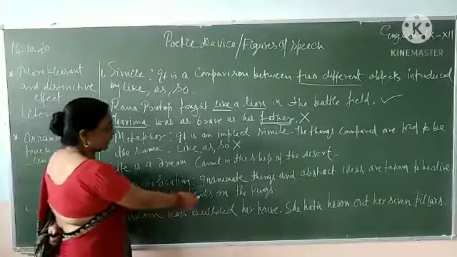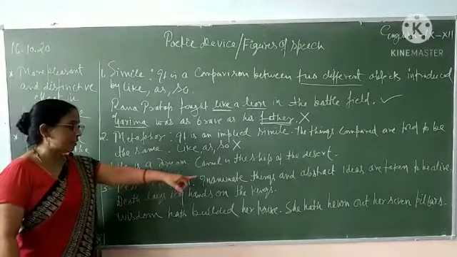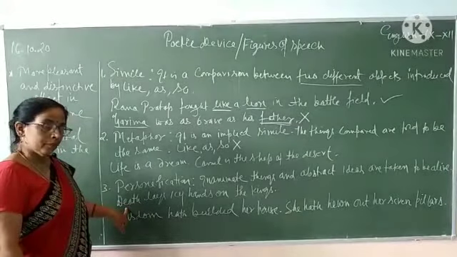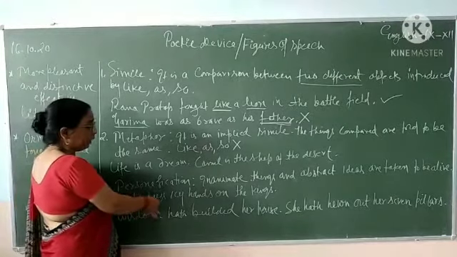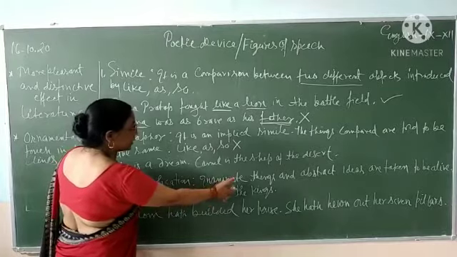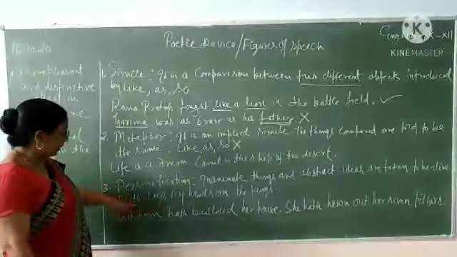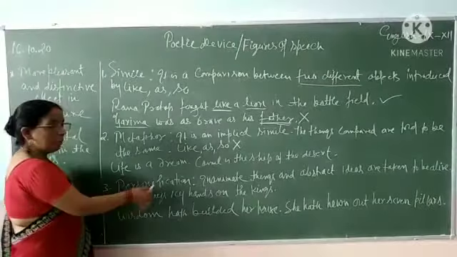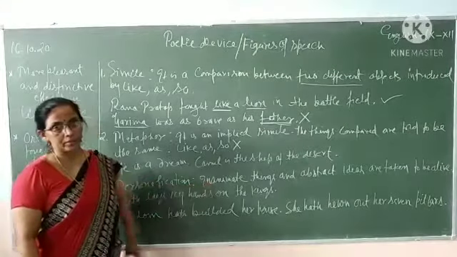Death lays icy hands on the kings. Death is an abstract noun. But here it appears that death is a human being who lays its hands on the kings. By reading the sentence, it appears that death is a human being who lays icy hands on the kings.